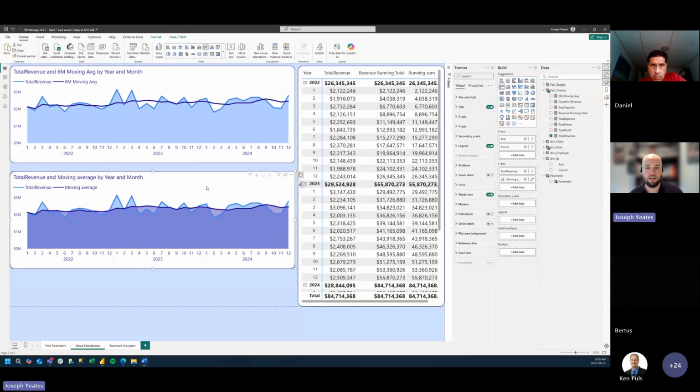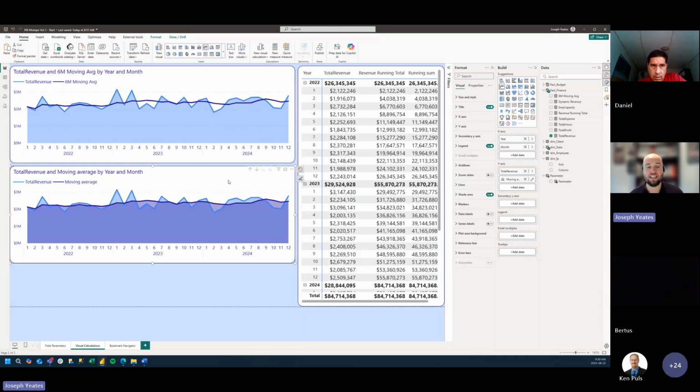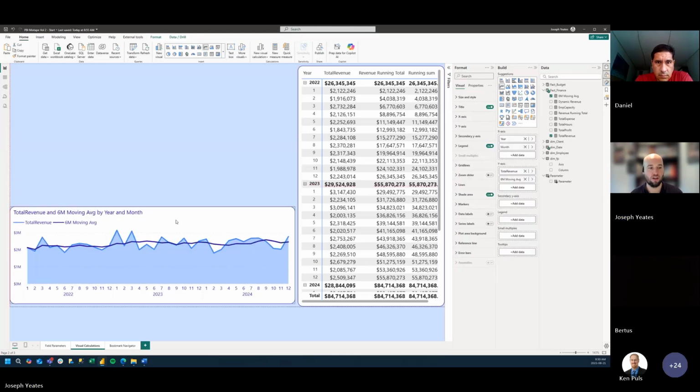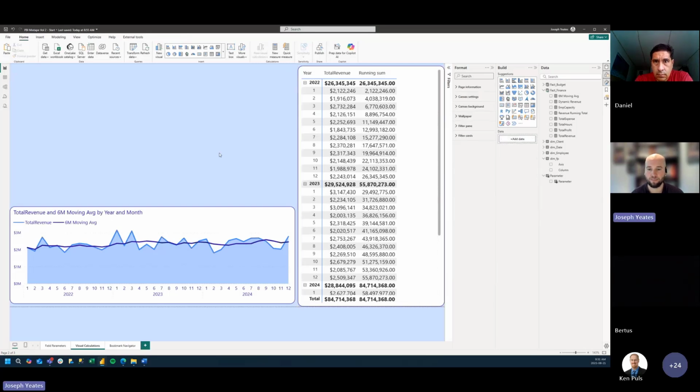One thing that we haven't covered yet is conditional formatting. So why don't I just remove this, and I'm going to focus on our line chart here and our matrix visual to the right. I'm going to take off our measure here. Perfect.